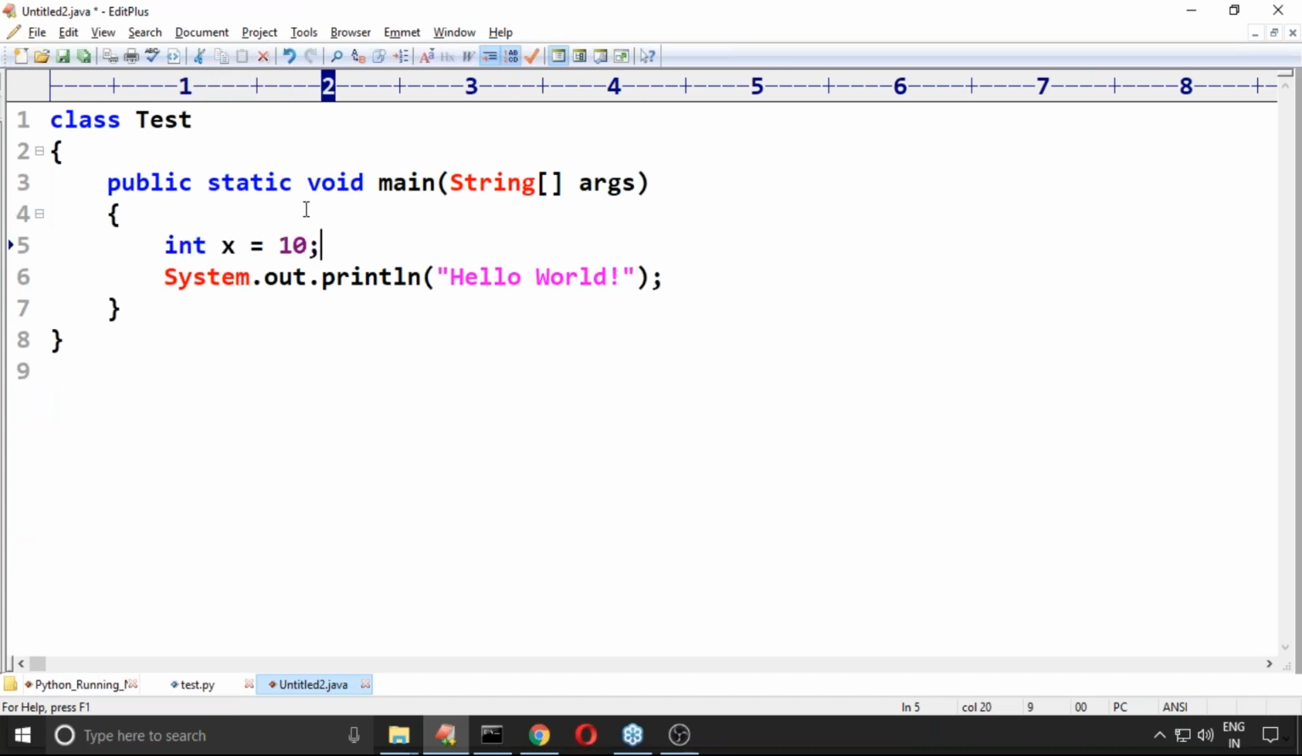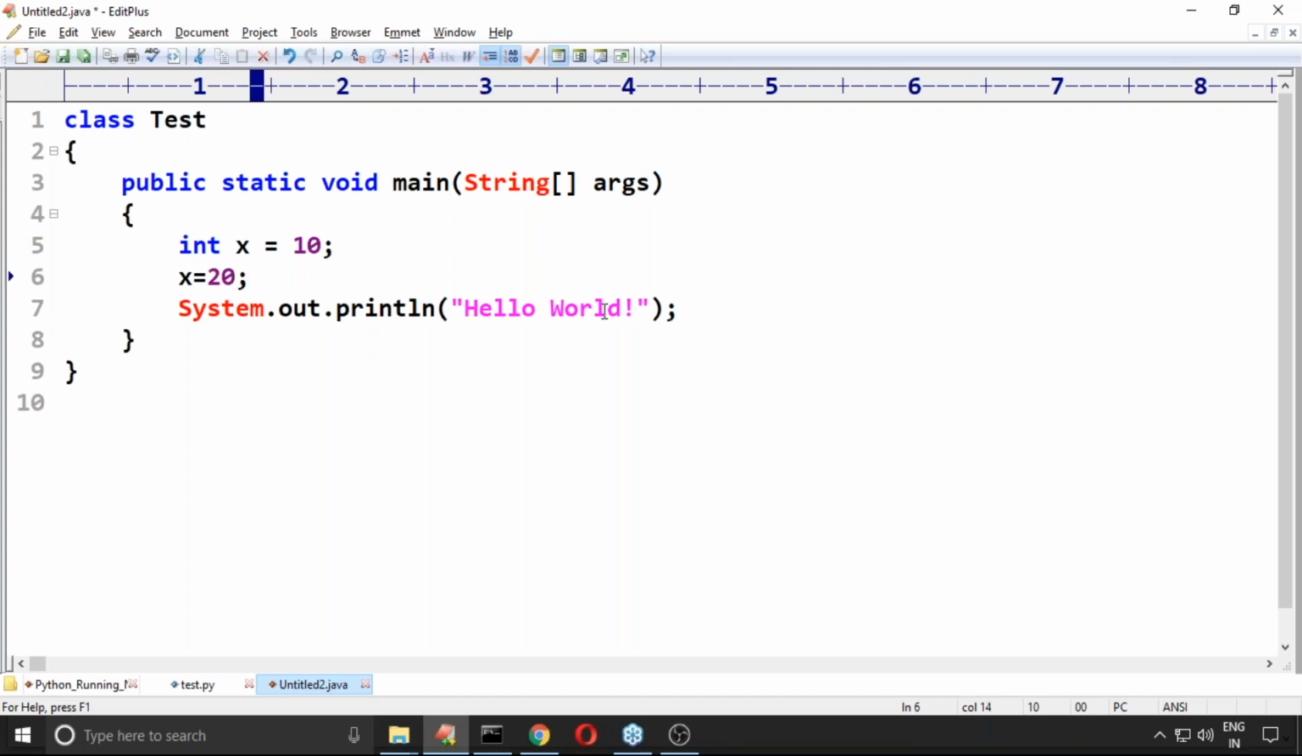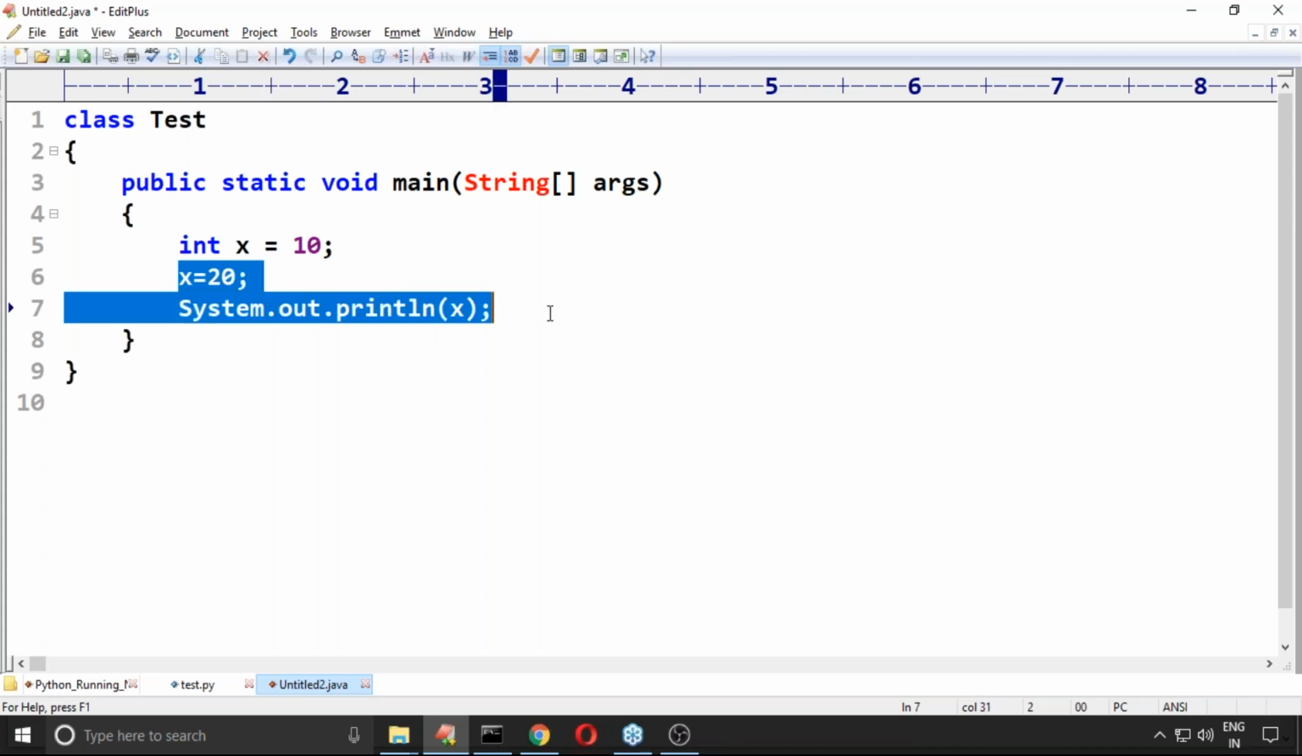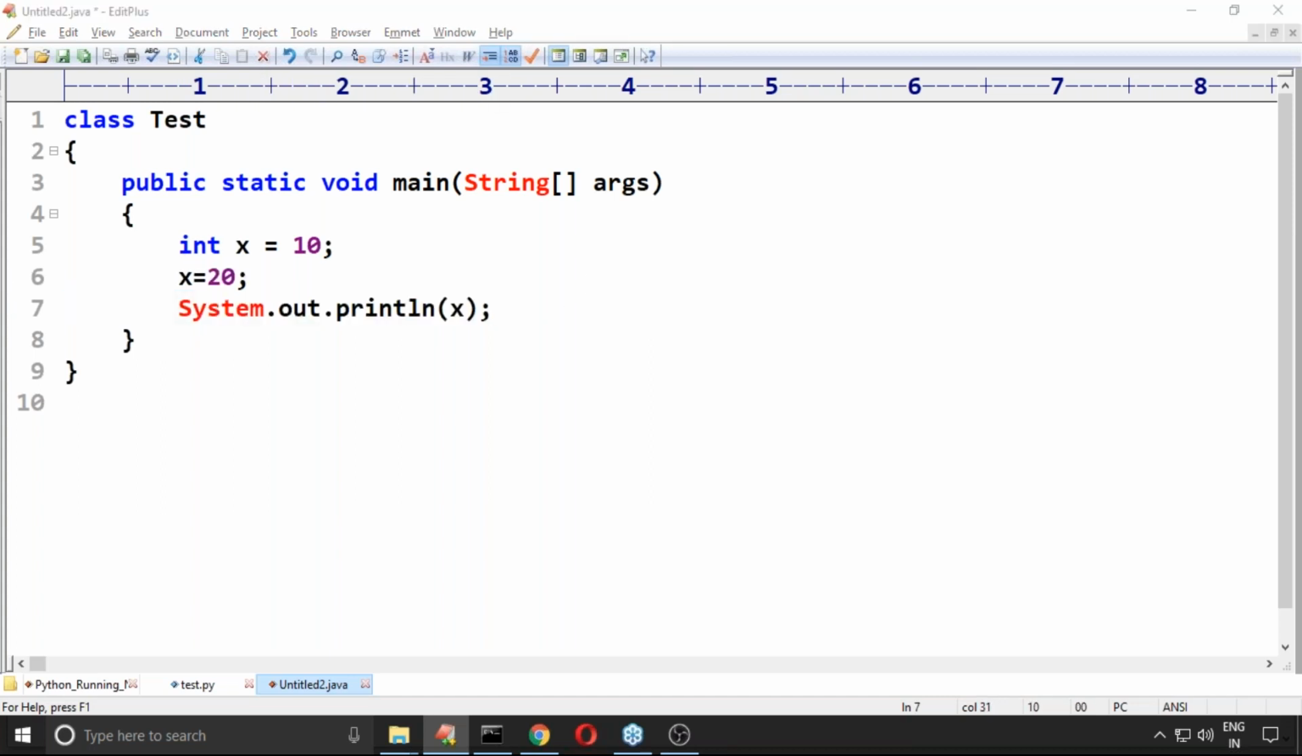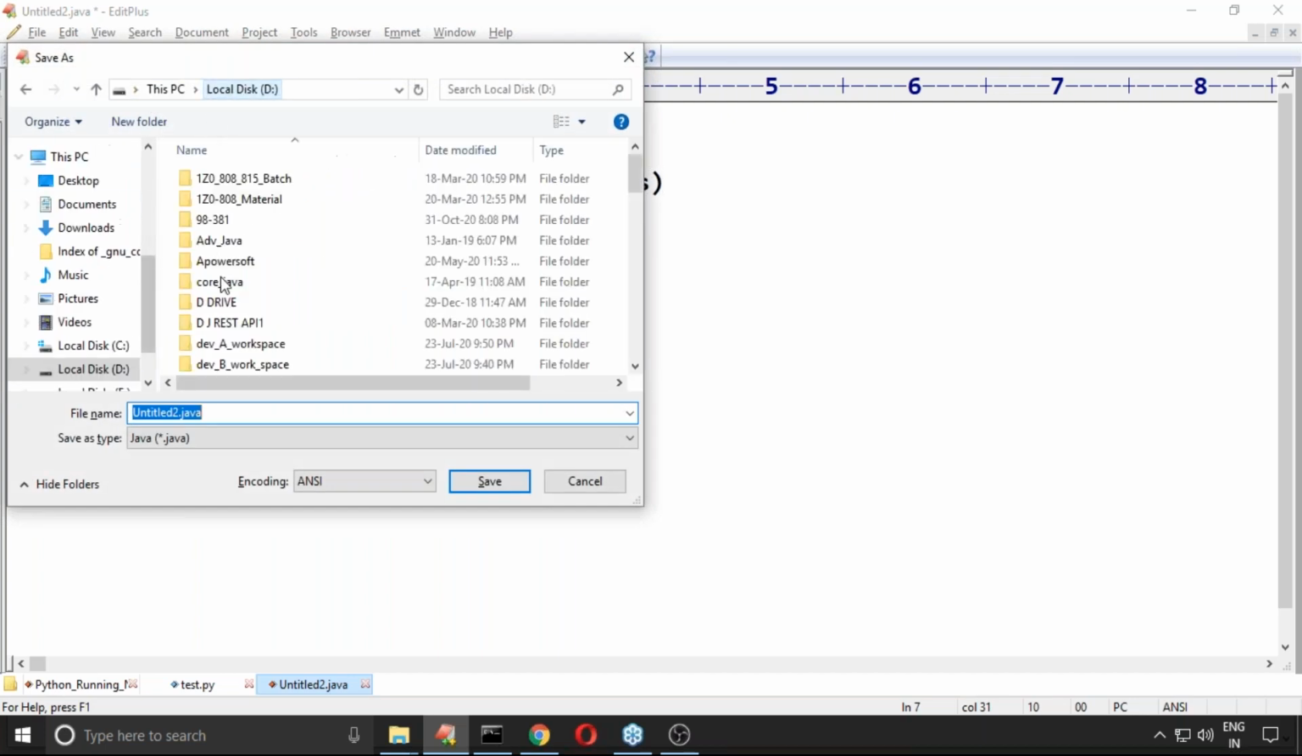I'm trying to take x is equal to 20. Can you please print x value? What is the output I will get now if I run this code? At the beginning, what is the x value? 10. Next, now we are reassigning with 20. System.out.println of x. Now here my requirement is, observe carefully.